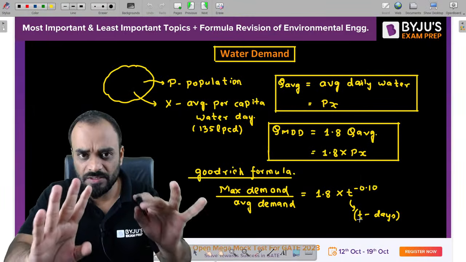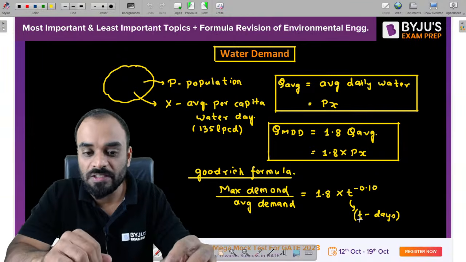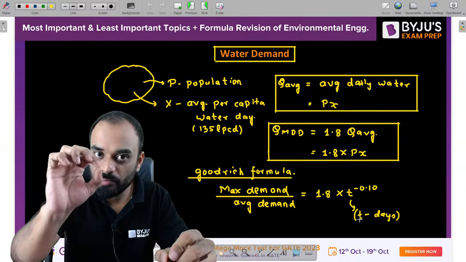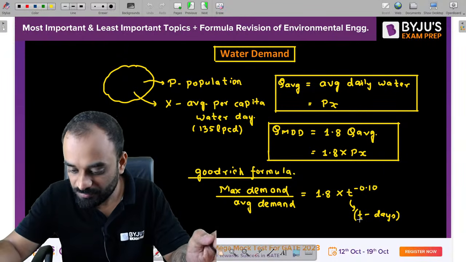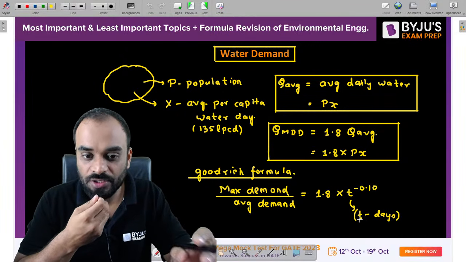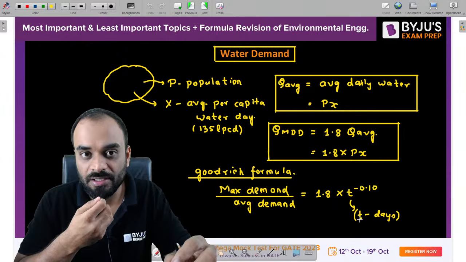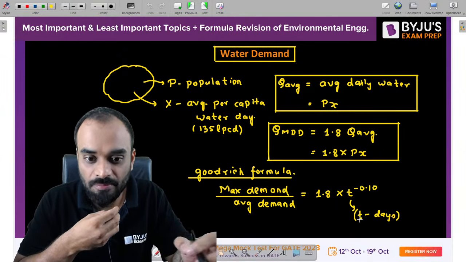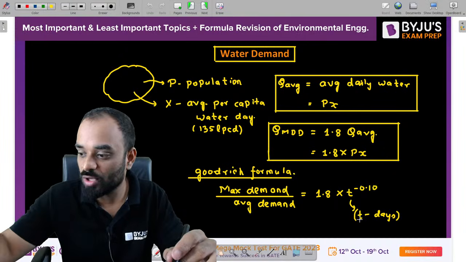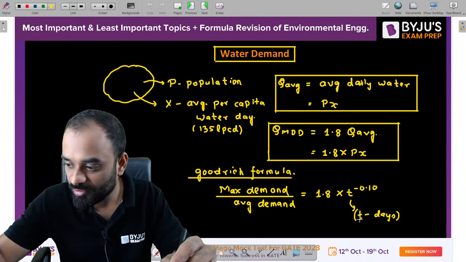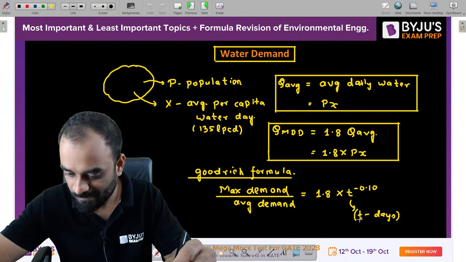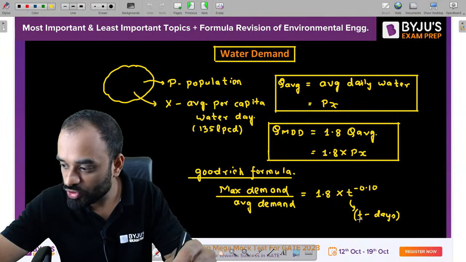Now tell me guys, I am asking a single question. If I want to find out the maximum hourly demand upon average hourly demand, that is, the ratio of maximum demand upon average demand in terms of hourly, then what should be the value of T which you have to put over here? The time duration. Tell me quickly. What should be the value of T?